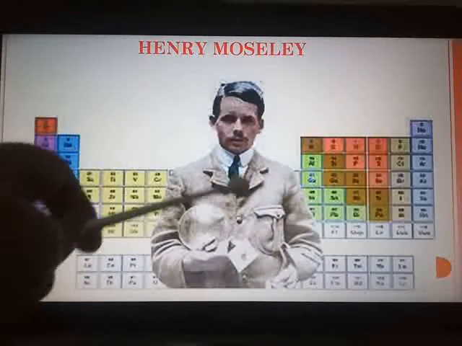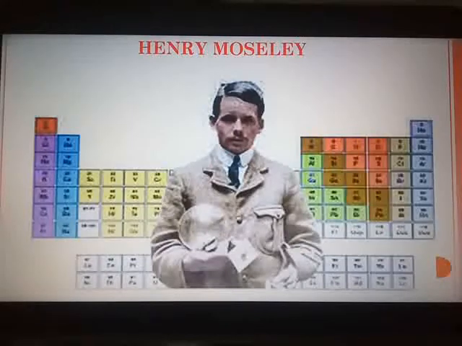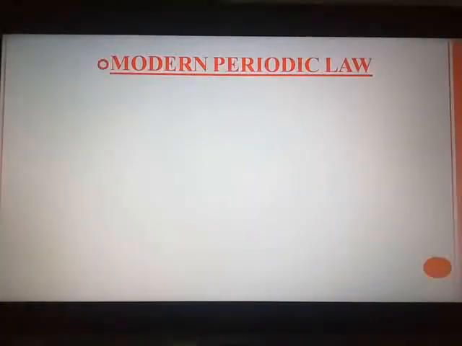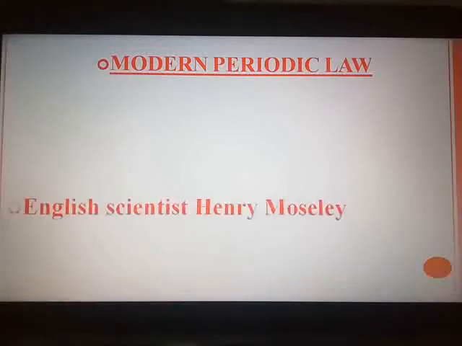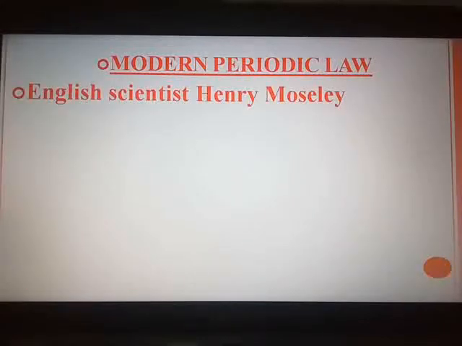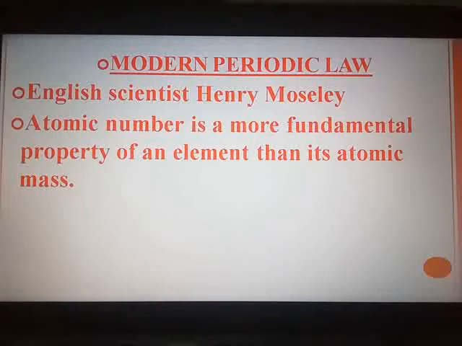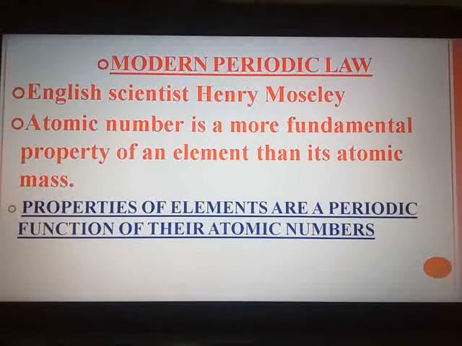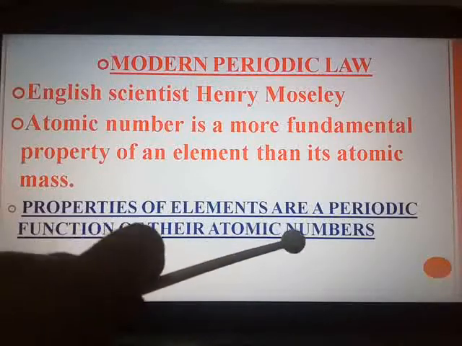You can see the picture of Henry Moseley. He inferred that atomic number is the more fundamental property of an element rather than its atomic mass. And this discovery was a challenging step. It was a successful step in the field of classification of elements, and based on his discovery he formulated his law stating that properties of the elements are a periodic function of their atomic numbers.